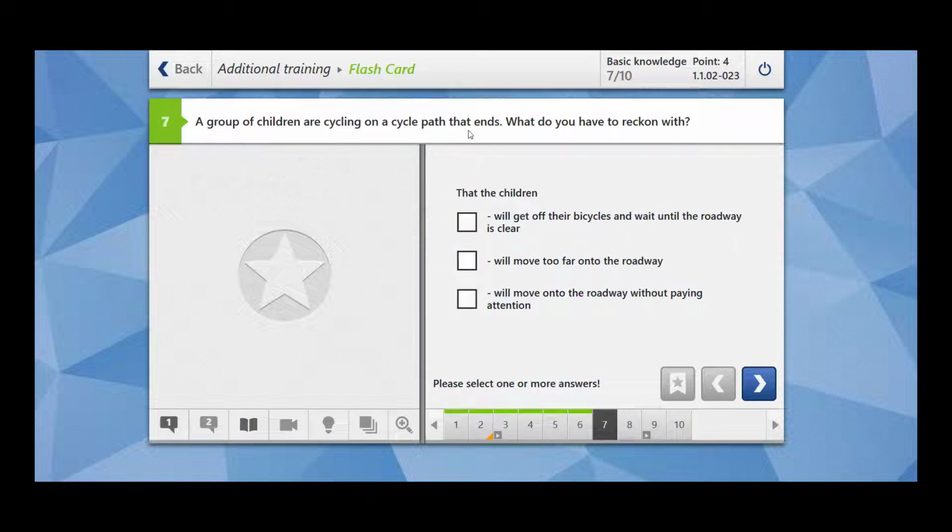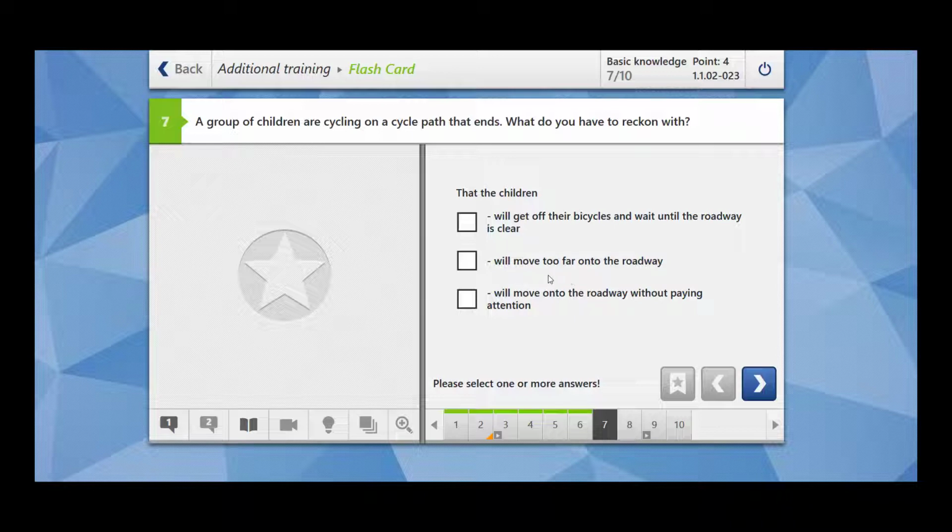A group of children are cycling on a cycle path that ends. What do you have to reckon with? What do you have to consider? That the children will get off their bicycles and wait until the roadway is clear? This is not correct. Because kids, they are unpredictable. You can't anticipate that they are going to get off their bicycles and wait until the roadway is clear.